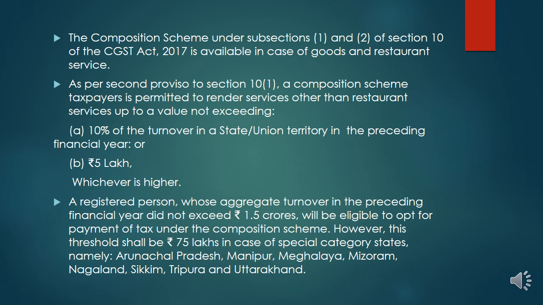A registered person whose aggregate turnover in the preceding financial year did not exceed 1.5 crores will be eligible to opt for the payment of tax under the composition scheme. However, this limit is different for some special category states, which include Manipur, Meghalaya, Mizoram, Nagaland, Sikkim, Tripura and Uttarakhand, basically the mountain areas.